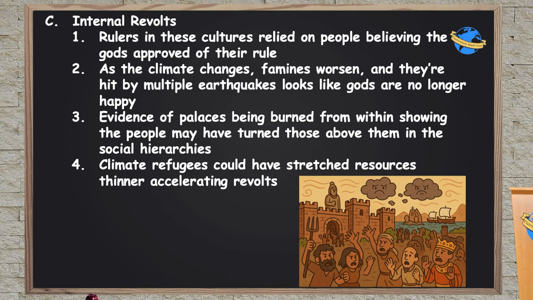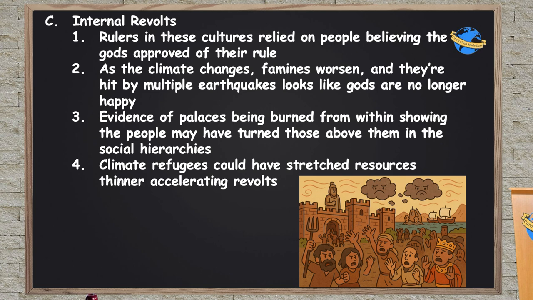The rulers in these cultures were relying on people believing that the gods approved of them being in charge. But the climate is changing. Famine is worsening. People are starving. They're being hit by all these multiple earthquakes around the same time. It's starting to look like the gods are angry. They aren't happy with these rulers. There's evidence of palaces being burned from within, which may be evidence of people turning on those above them in the social hierarchy.